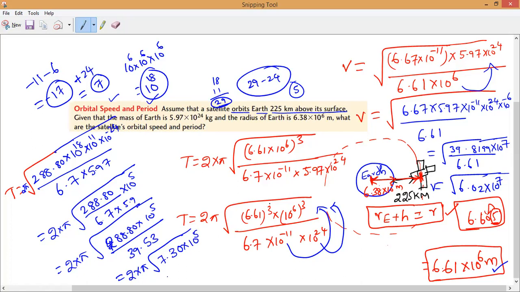So now, if you solve this one, I will show you the root values and all. If you solve this one, we used to get 5.35 into 10 power 3 seconds. How much? 5.35 into 10 power 3 seconds.